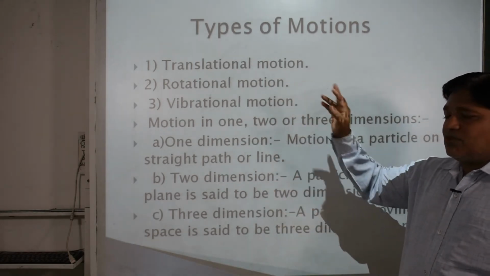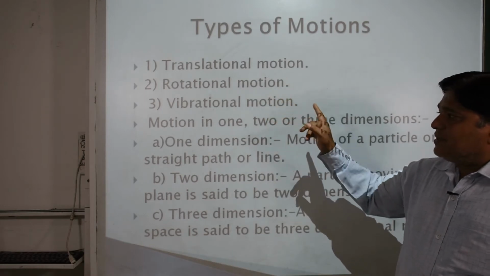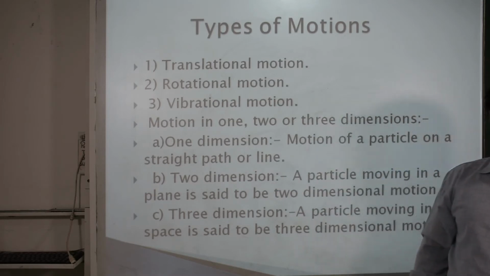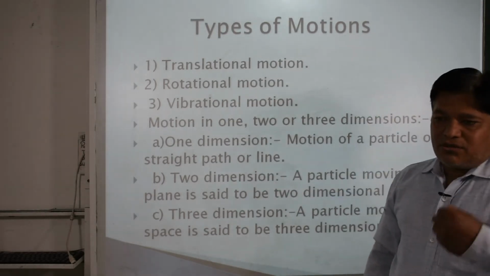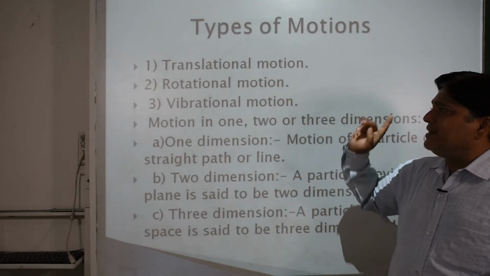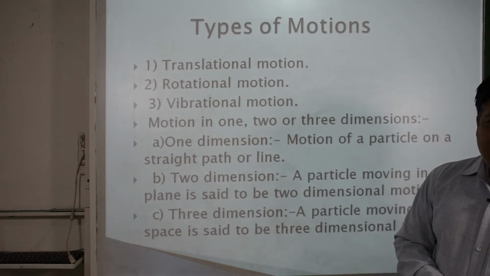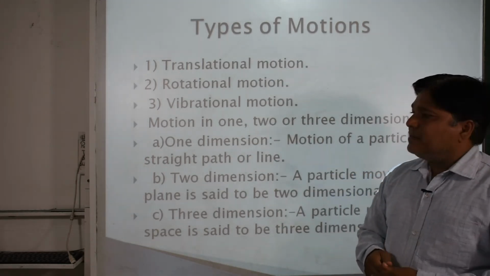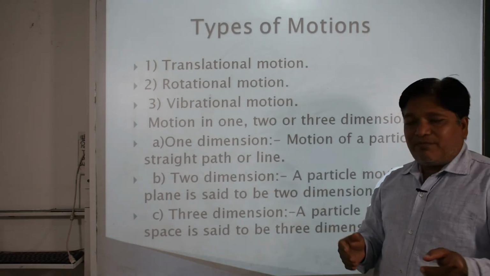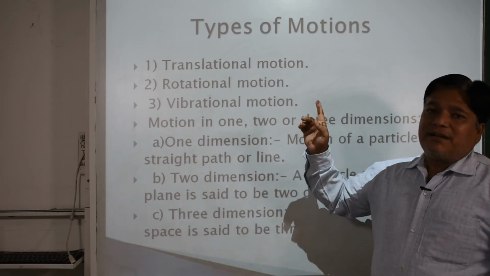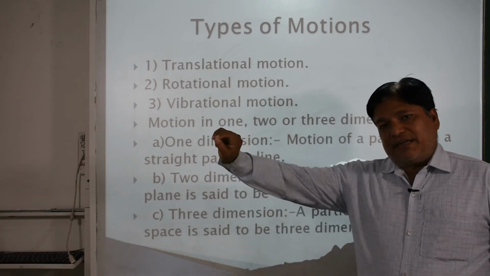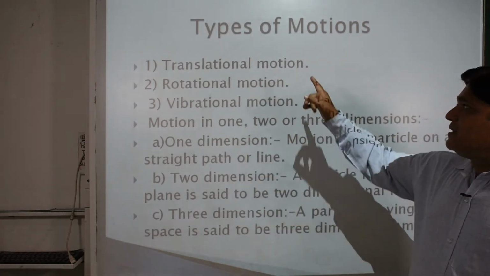Translational motion is the first. Translational motion, rotational motion, vibrational motion. What do we understand by translational motion? We can call it rectilinear motion also. We define translational motion in such a way that if an object or a body is moving in a straight path or in a straight line, then the motion of that particular object or body is said to be translational. We call this type of motion a translational motion.